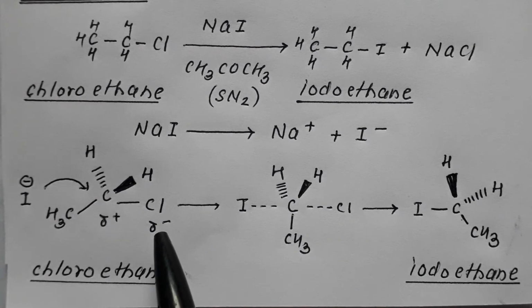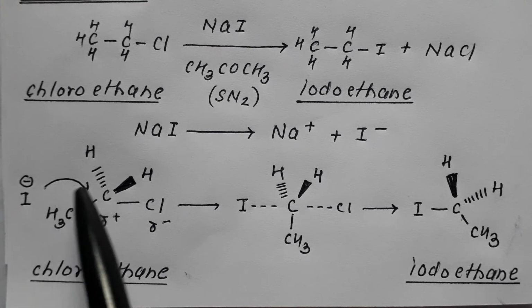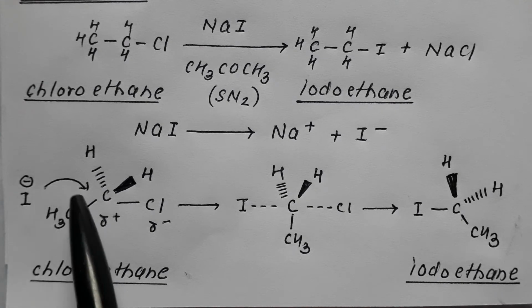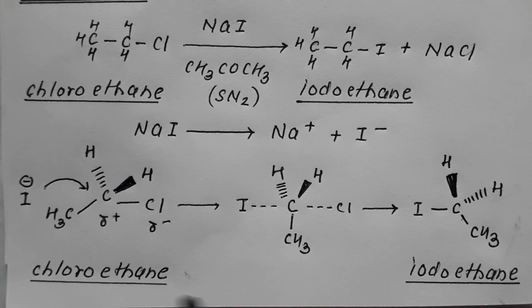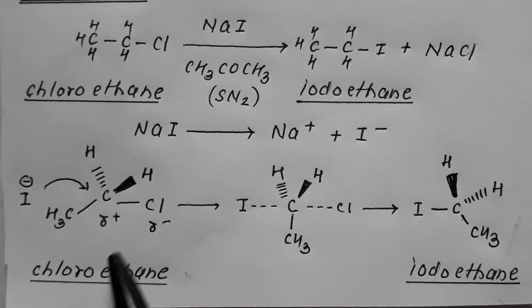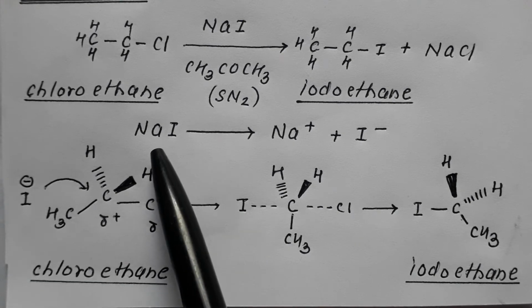Since it is attacking in the presence of Cl, it will cause the backward attack. Hence, because of the attack of iodide in the presence of Cl, this kind of intermediate would be formed. This is the intermediate in which Cl is just about to leave and iodine is just about to add. This is the intermediate whose formation is involving two molecules. One molecule is the chloroethane and another species is I, which is coming from NaI.